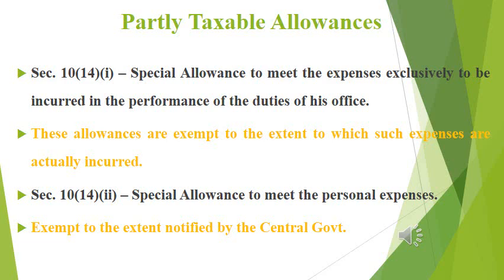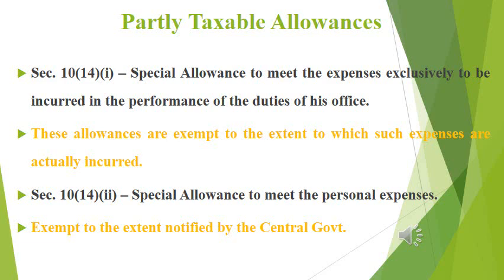I will give another example. Suppose we are receiving 100 rupees for any official purposes as an allowance. Out of these 100 rupees, we have spent 50 rupees for these purposes. Then there is a balance of 50 rupees.